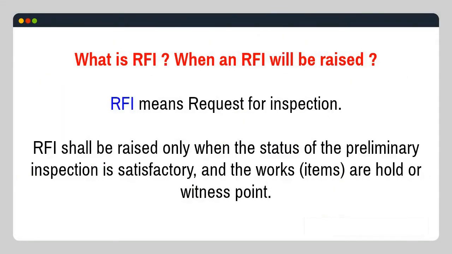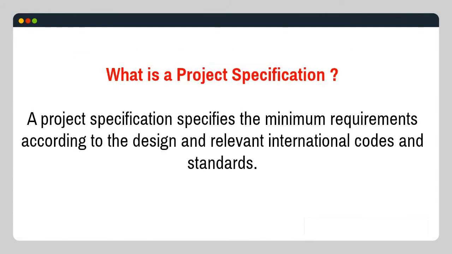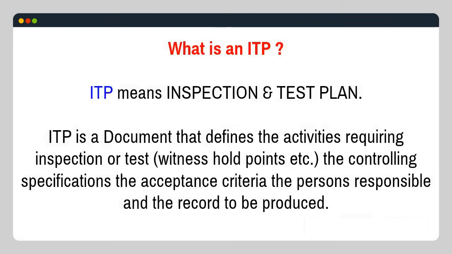What is RFI? When will an RFI be raised? RFI means request for inspection. RFI shall be raised only when the status of the preliminary inspection is satisfactory and the works or items are hold or witness point. What is a project specification? A project specification specifies the minimum requirements according to the design and relevant international codes and standards.